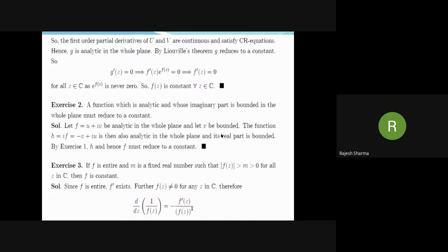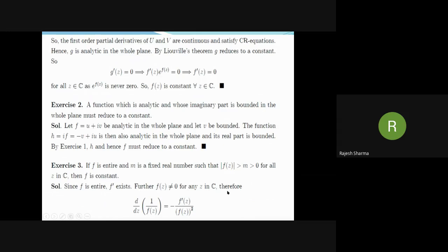Now exercise 3. If f is entire and small m is a fixed real number such that mod f(z) is strictly greater than m, and m is strictly greater than 0 for all z in C, then f is constant. Now note that this condition, mod f(z) strictly greater than m strictly greater than 0, implies that f(z) is never equal to 0.